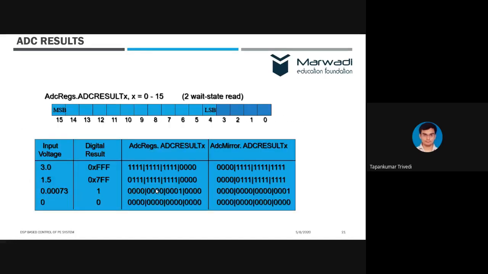Now, how does the conversion happen? So we have the upper 12 bits occupied. Remember, the ADC is a 12-bit ADC, but the result register which we use will be a 16-bit value, right? So our LSB starts from bit 4 and it goes up to bit 15, right? Input voltage 3 will be converted to FFF, 1.5 will be converted to 7FFF.